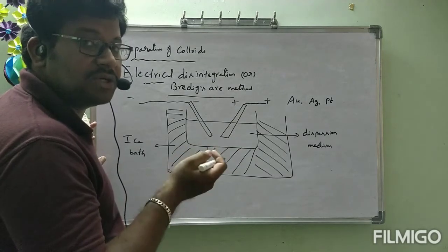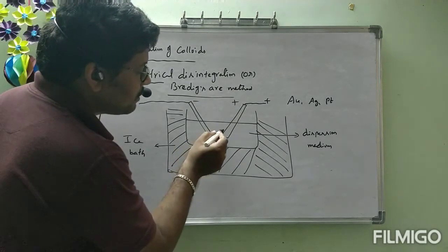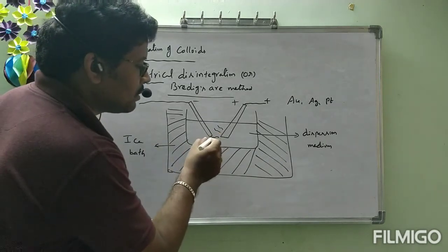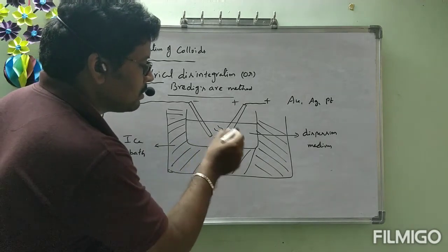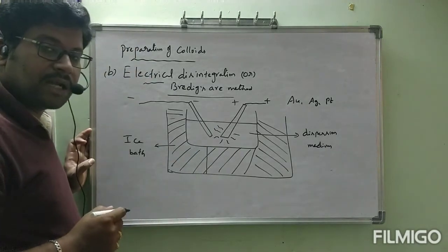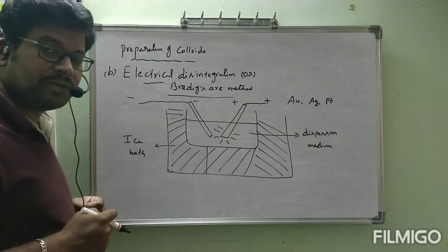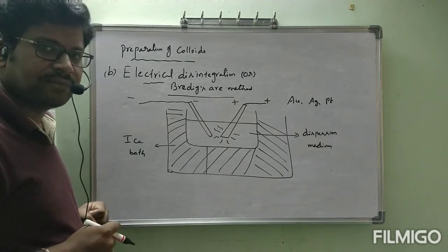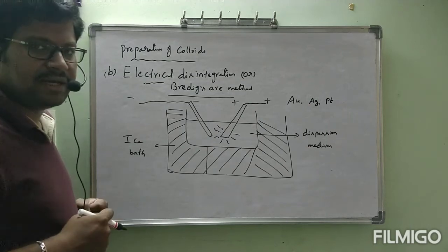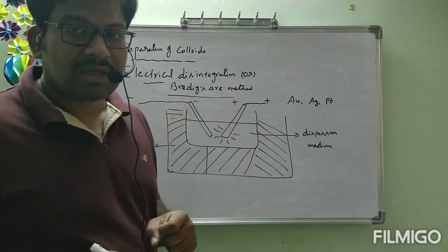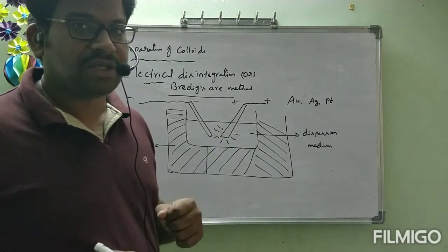Vaporized means changed into gaseous state. Because of the intense heat produced by the electrical energy, they are converted to vapor state directly. Very high heat automatically reaches the boiling point of gold, so directly it is converted to gaseous state.